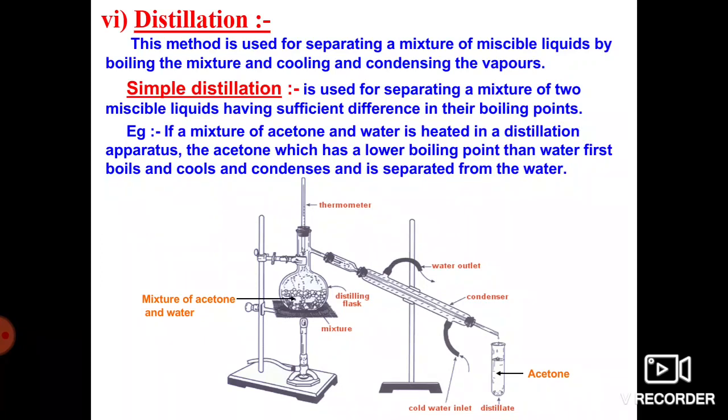In the simple distillation method, when we separate the mixture of acetone and water, we have to heat both the liquids. As we know, the boiling point of acetone is very low compared to water, hence the acetone will start boiling much earlier.